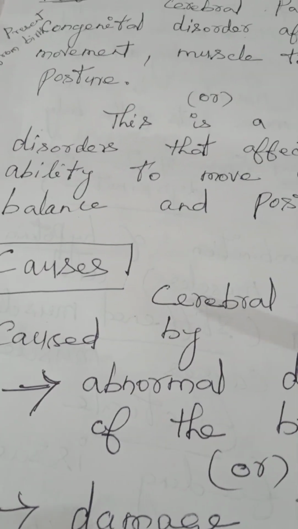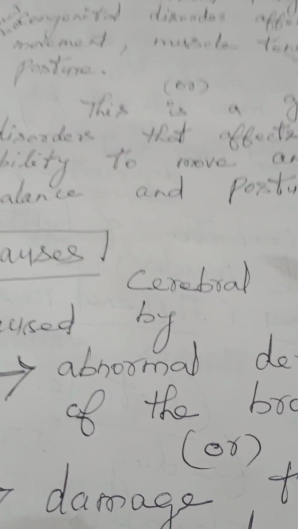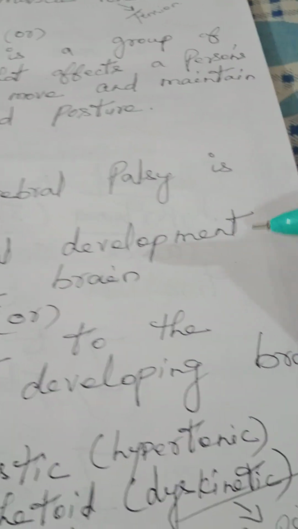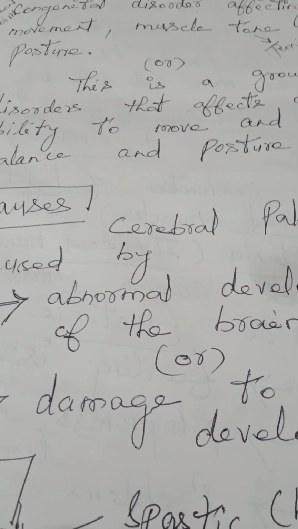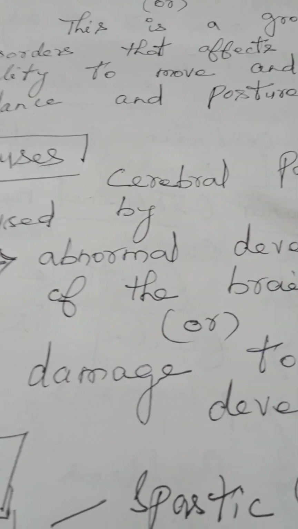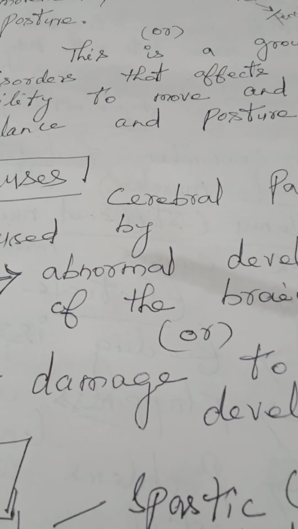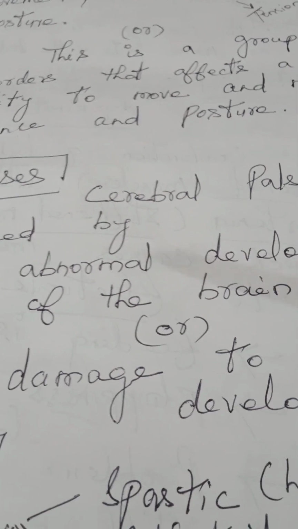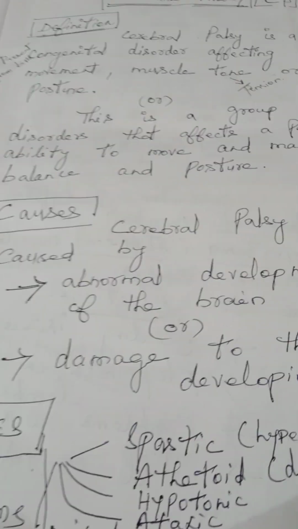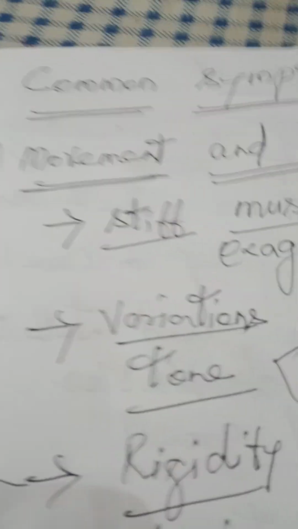Next one, the causes. What are the causes of cerebral palsy? Causes means reasons. Cerebral palsy is caused by abnormal development of the brain. So that is occurring before birth. That is caused by the abnormal development of the brain or damage to the developing brain.